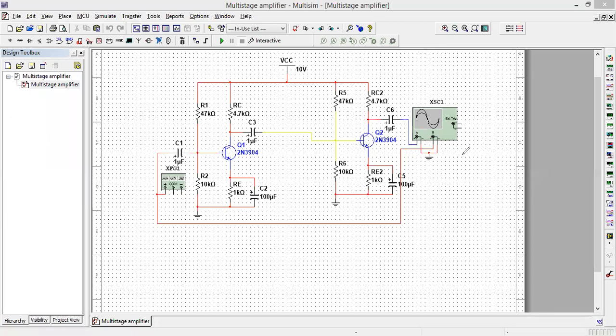our input signal is, let's suppose, 1 milliwatt, and the output required is 1 volt. So it means that a gain of 1000 is required, but this gain cannot be achieved by using a single amplifier. So several amplifiers are cascaded together so that the individual gain of each amplifier is multiplied to get an overall gain.